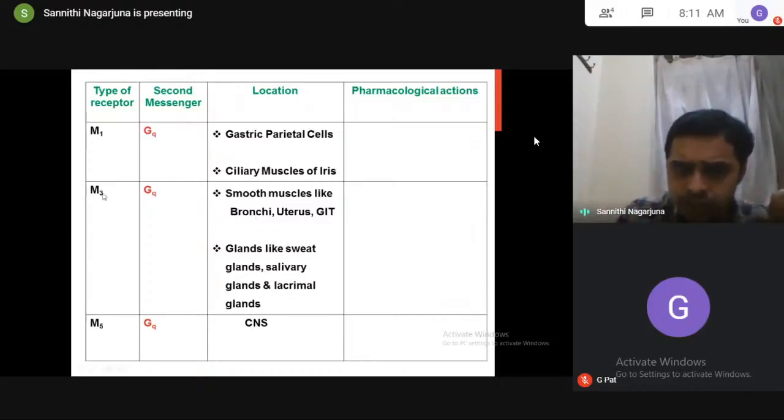Now, what is the ligand for M3 receptors? Acetylcholine. M3 receptors are G protein coupled receptors, meaning the receptors are coupled to G protein. What is the location? Transcellular, across the cell membrane.